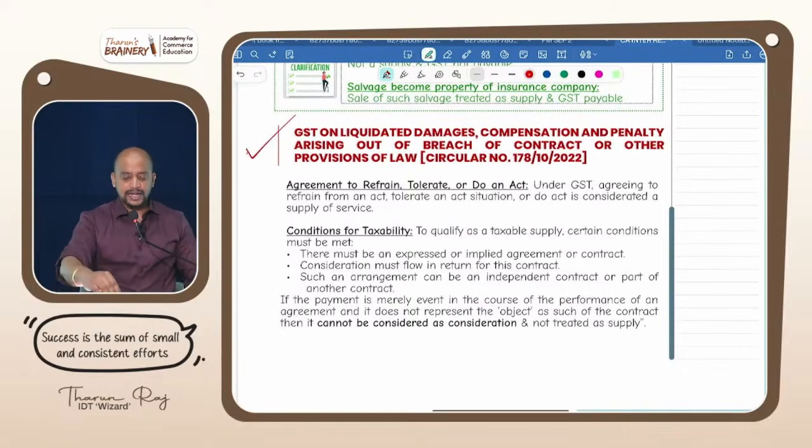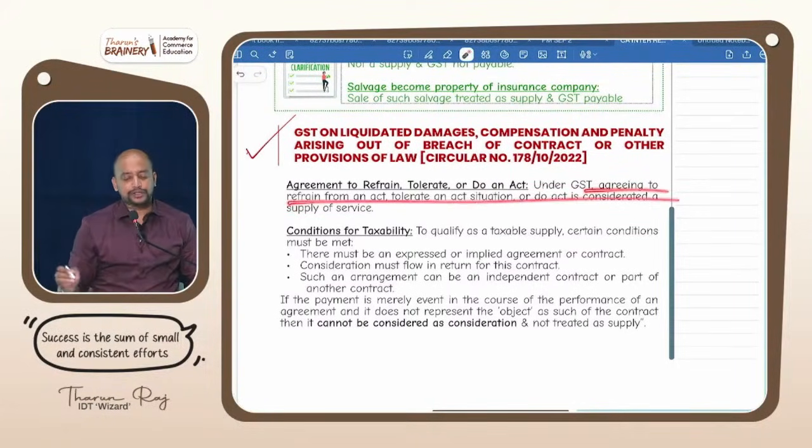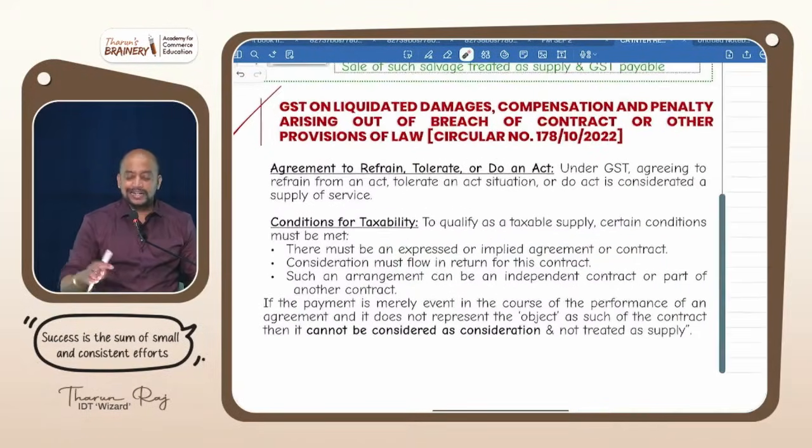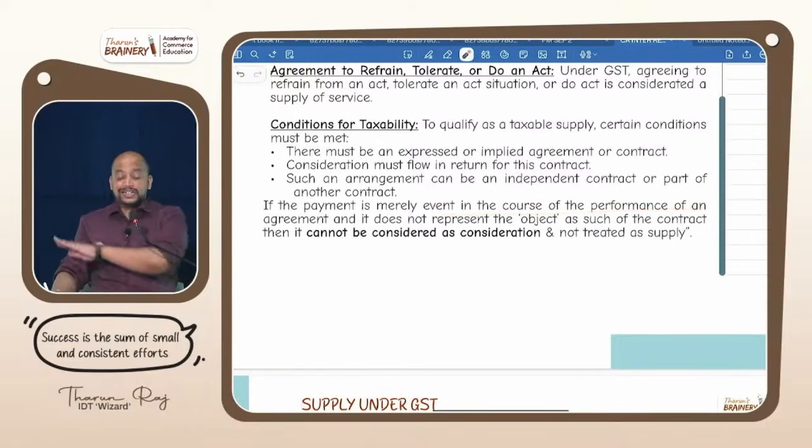Now say this. Agreement to refrain, tolerate or do an act. Under GST, agreeing to refrain from an act or tolerating an act or situation or to do an act is treated as supply of service. Condition for taxability: to qualify as taxable supply, there must be an expressed or implied agreement, and consideration must flow. Such agreement can be an independent contract or part of another contract. But if the payment is merely incidental in the course of the performance of the agreement, and does not represent the object as such of the contract,